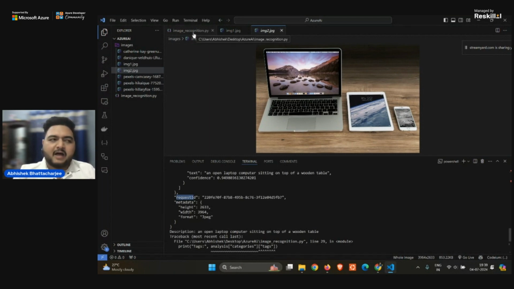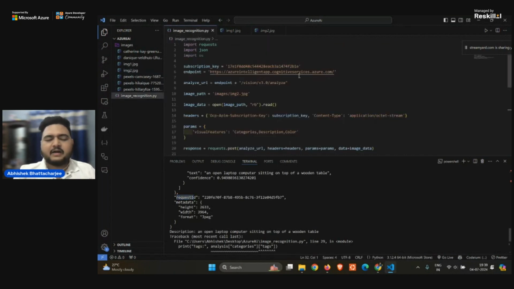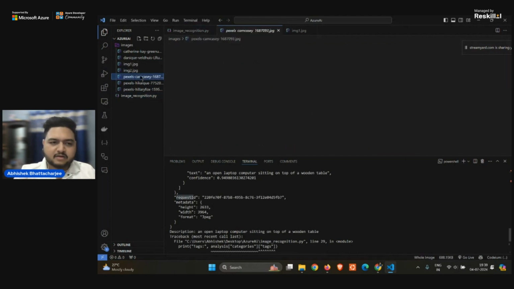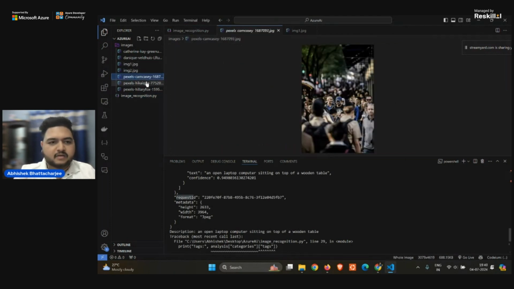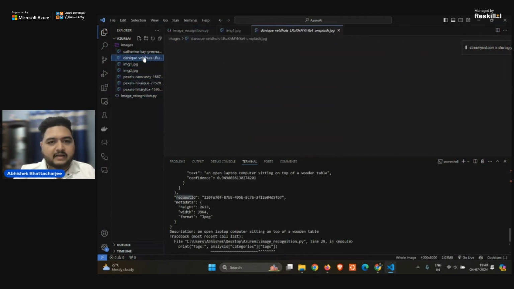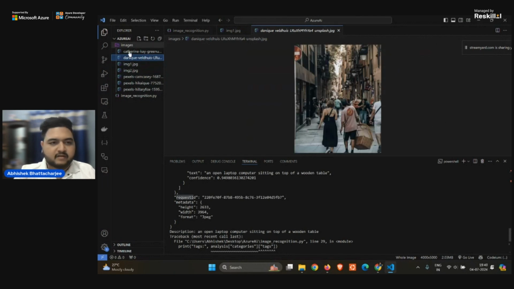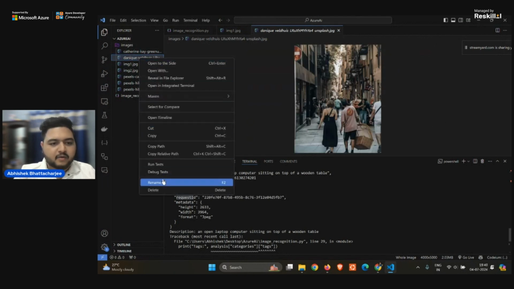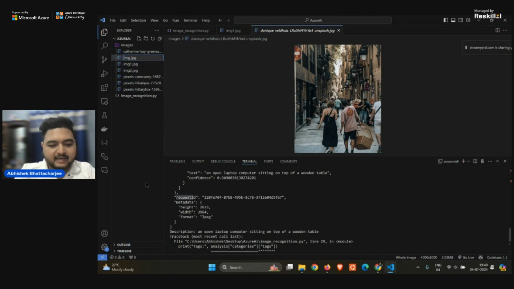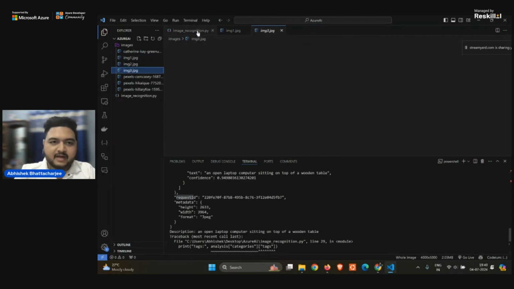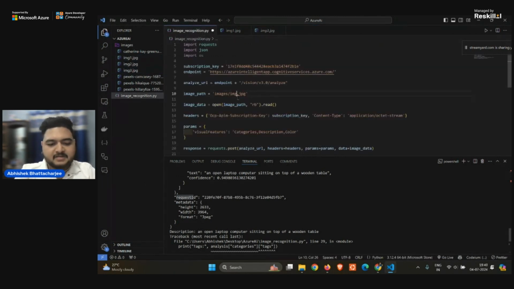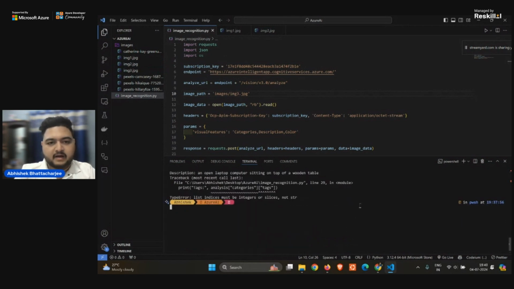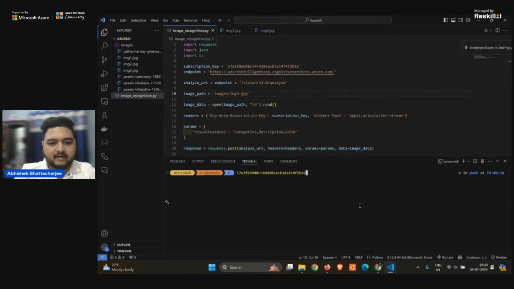Now, I just want, Abhishek, I don't believe it. Show me something else. Okay, let me show you something else then. If I take the example of this one, let me do image3.jpg. Cool. I'll save it and run this script again. Let's see what it gives now. Before running the script, I will clear the terminal and do it again.